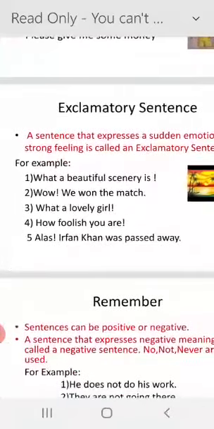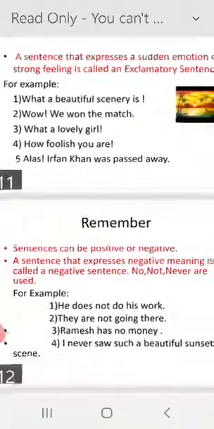How foolish you are! Alas, Irfan Khan has passed away! So, sudden emotions, strong feelings, we are unable to control them. So, in this way, we express our feelings.